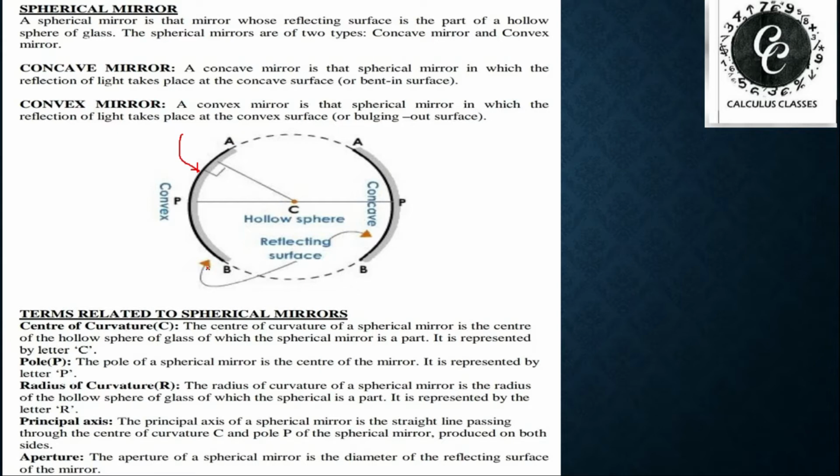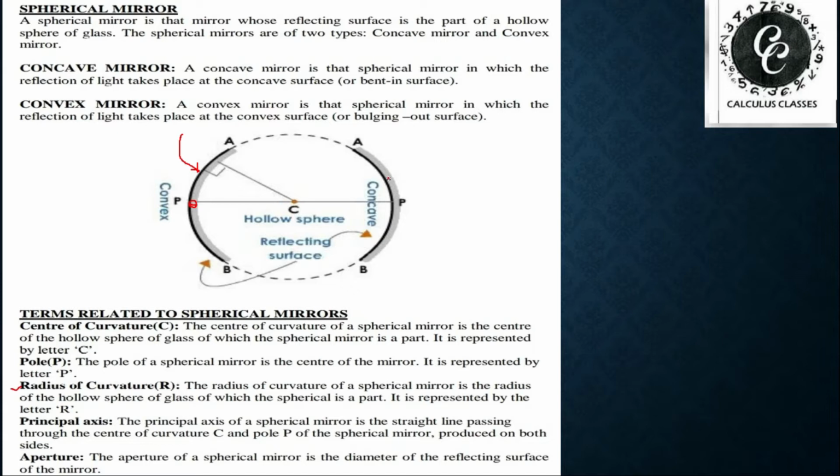After that, suppose we take the midpoint on the mirror. This midpoint is known as the pole of the mirror, denoted by capital P. Now, a line passing through the pole and the center of curvature is known as the principal axis.